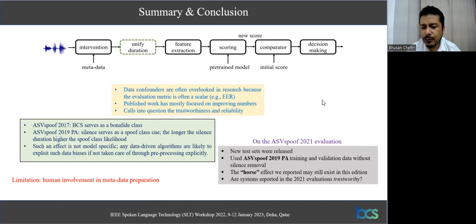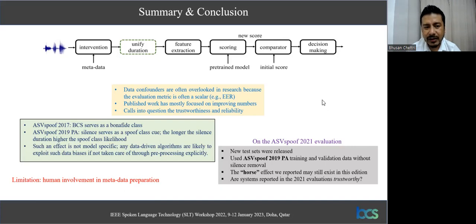And the majority of published work doesn't apply VAD, because obviously non-speech regions carry significant spoof information. But in this work, we have shown that because of the way the data was collected, there is a significant difference in duration, which is picked up by the model as a cue for spoofing detection, which shouldn't be the case. So this means that the horse effect we reported in this work may still exist in this edition as well.